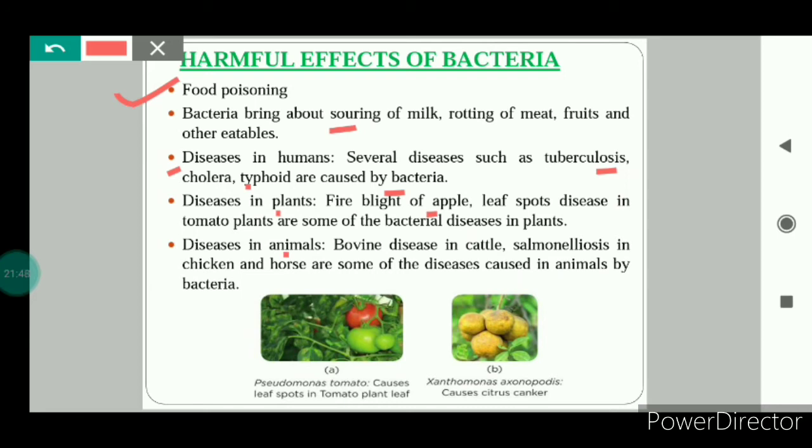Bacteria can cause diseases in animals also. For example, bovine disease in cattle, salmonellosis in chicken and horse. These are some of the diseases caused in animals by bacteria.